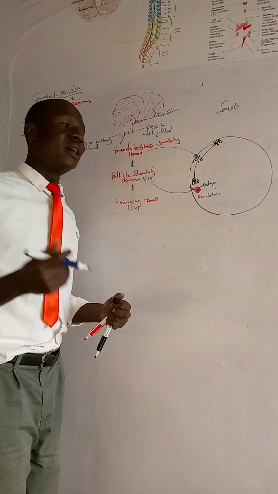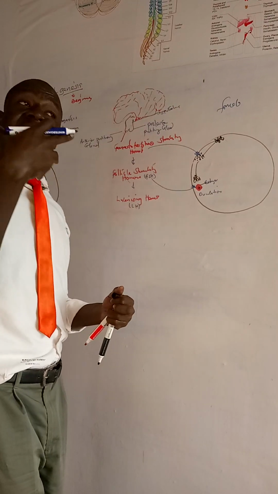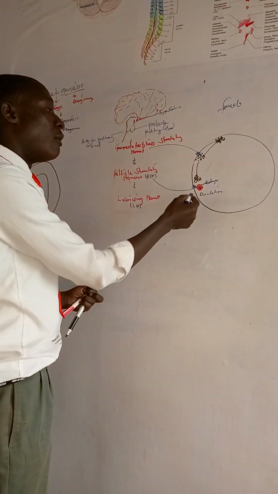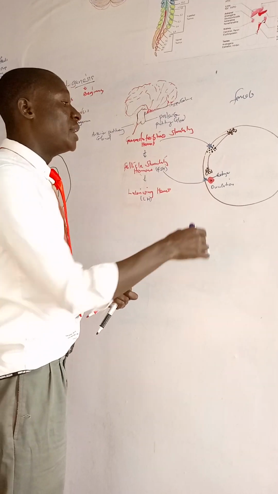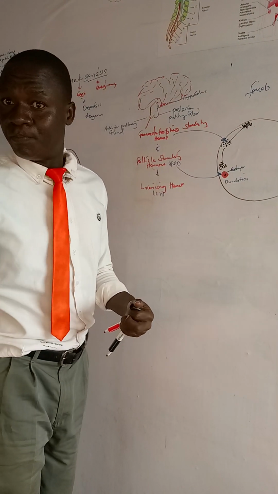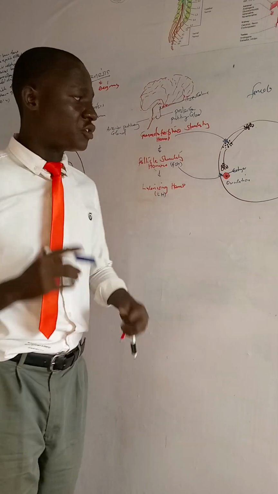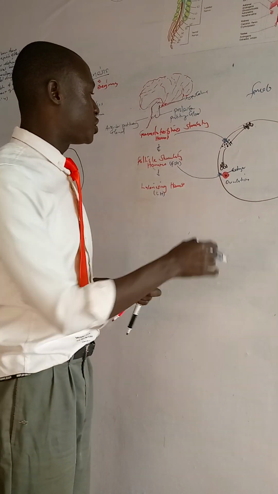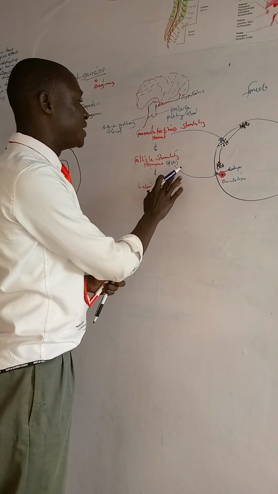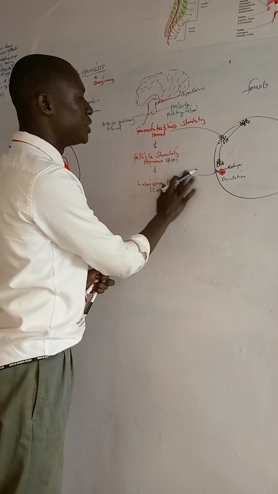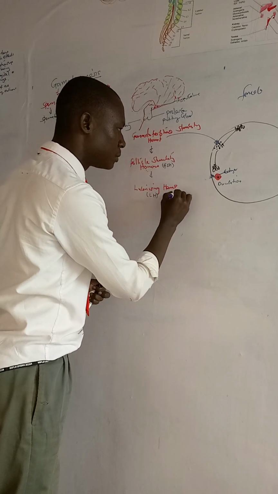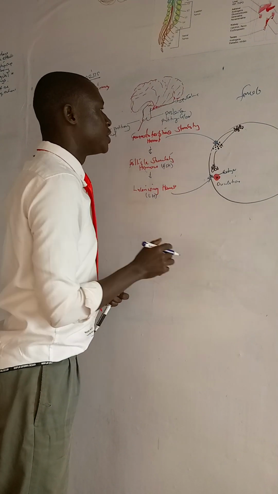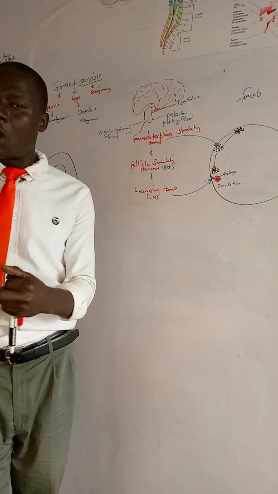Now, ovulation is the process by which the matured egg moves from the ovary to the fallopian tube to wait for fertilization. So that process is stimulated by luteinizing hormone.